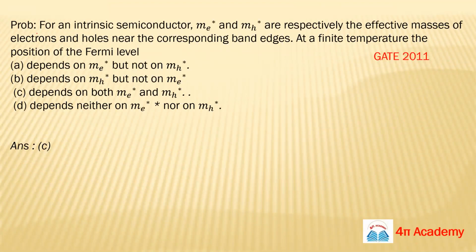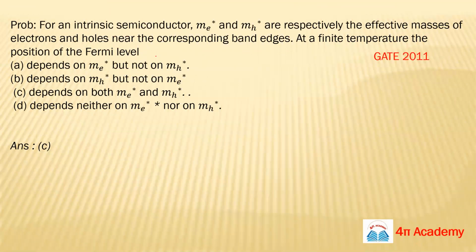Okay, so the next problem: for an intrinsic semiconductor, me* and mh* are respectively the effective masses of electrons and holes near the corresponding band edges. At a finite temperature, what is the position of the Fermi level? Tell me your answer, and why.